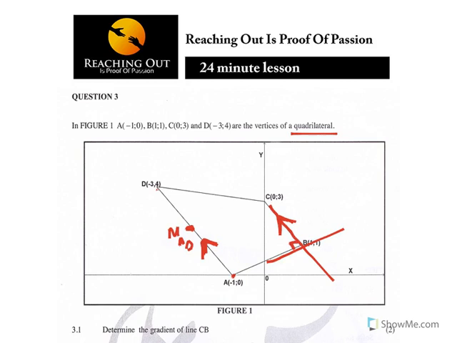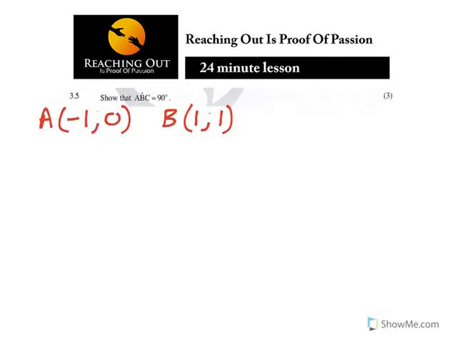So what you do again is use the concept of gradients of perpendicular lines that you need to know. That's what they are bringing in here. We are going to find the gradient of AB, while we know the gradient of BC. If you still remember, M of CB was negative 2. Now let's find the M of AB.